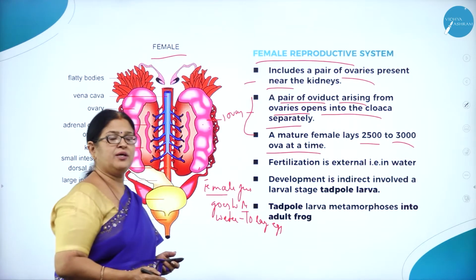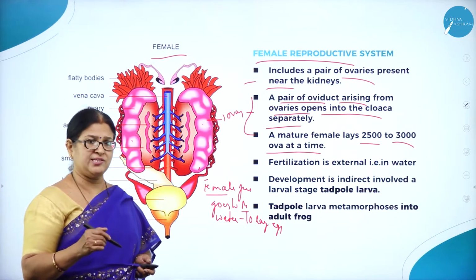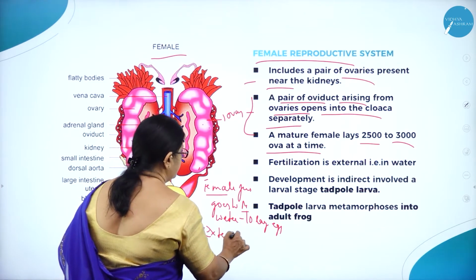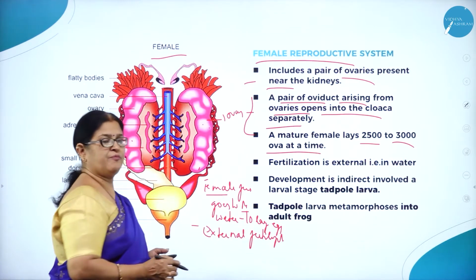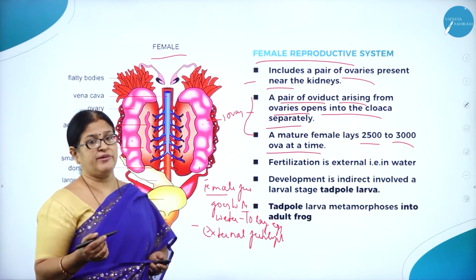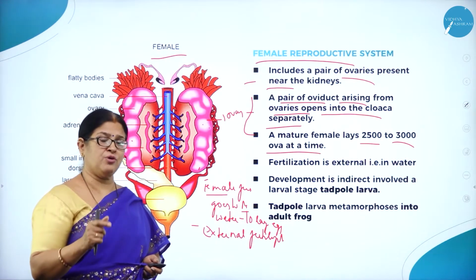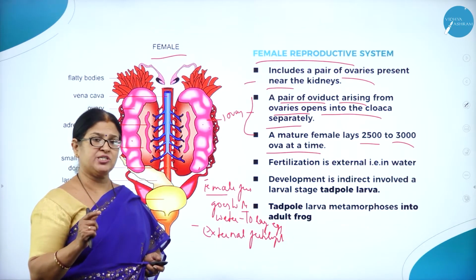So it has to, and water is a medium for the process of fertilization. So it is called external fertilization. As you know, when the female frog, as we all know that rainy season is the best season for the frogs to lay eggs. So the female frog goes to the water and lays eggs, and the male frog goes and sheds sperms on the eggs.